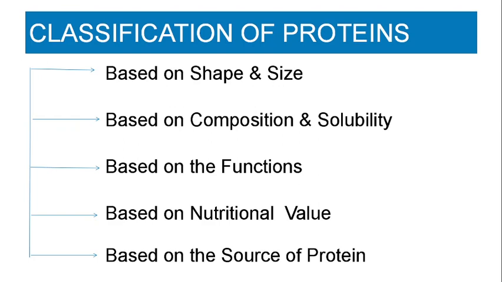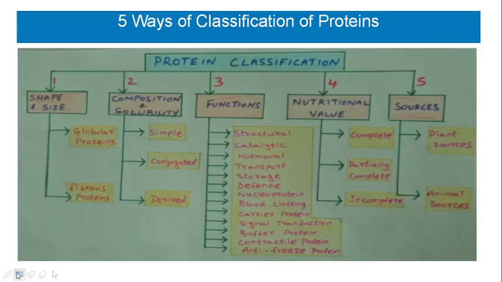In the classification of proteins, there are many ways to classify them. Today I am going to explain the 5 different ways. Proteins are classified based on shape and size, based on composition and solubility, based on functions, and based on their nutritional value. They can also be classified based on the source from which they are obtained. So these are the 5 different ways of classifying proteins.